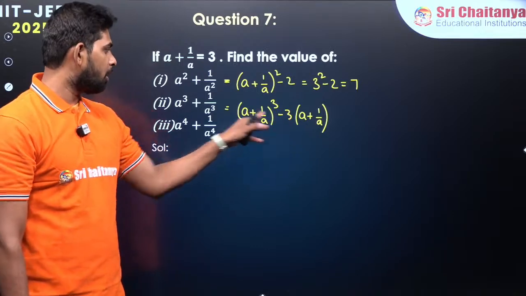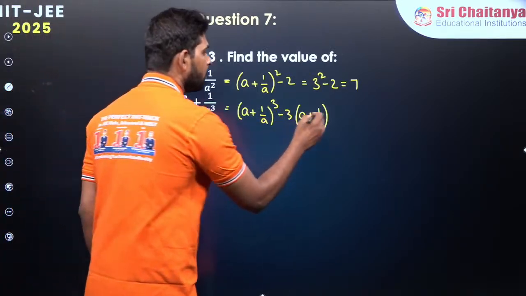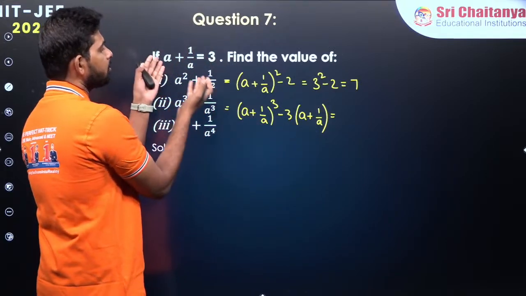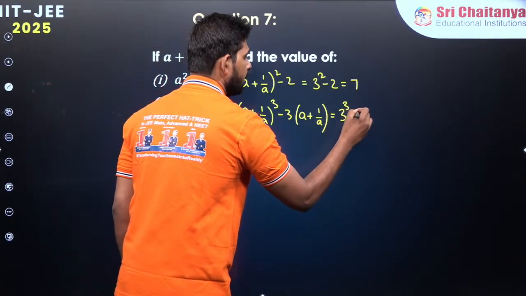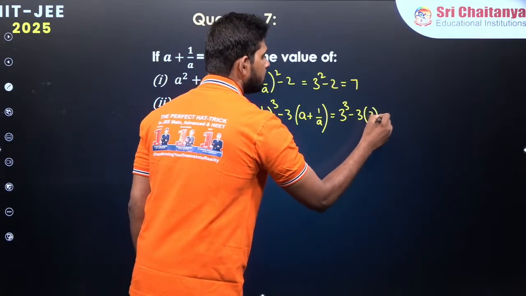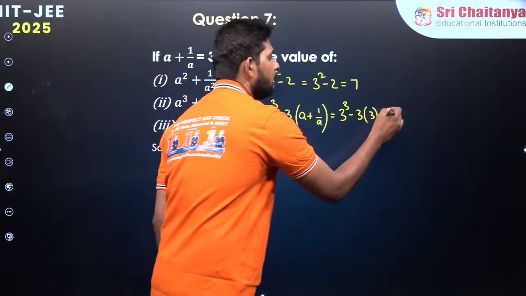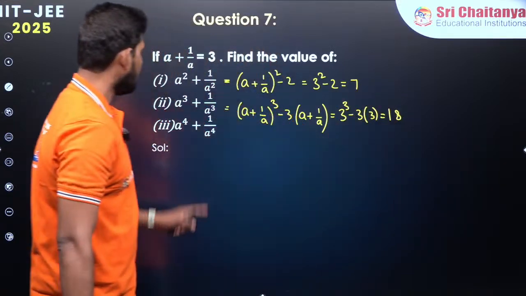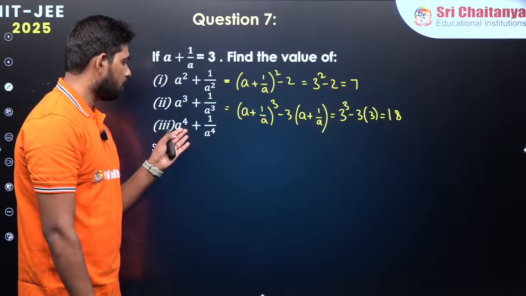But the ab value turned out to be 1 because these are reciprocals here, right? So that is why it is becoming 1 over here. Now we already have these values, a plus 1 by a is equal to 3 only. So which is giving us 3 cube minus 3 into 3. That is very simple to find. 27 minus 9 is going to give us what? 18.